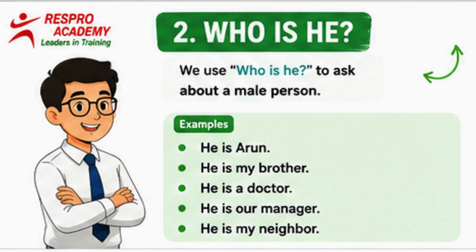Next is who is he? He is our manager. Here we are telling the person's role at work. Next example, who is he? He is my neighbor. Here we are telling where the person fits into our daily life. Remember, when we talk about one male person, we use he is followed by name, he is followed by relationship, he is followed by profession.